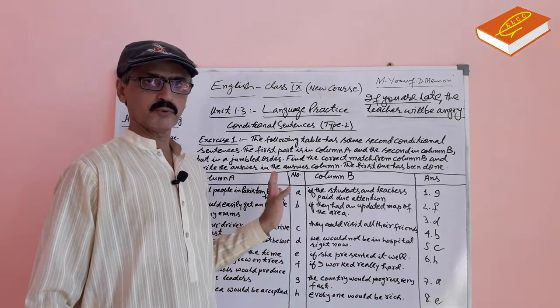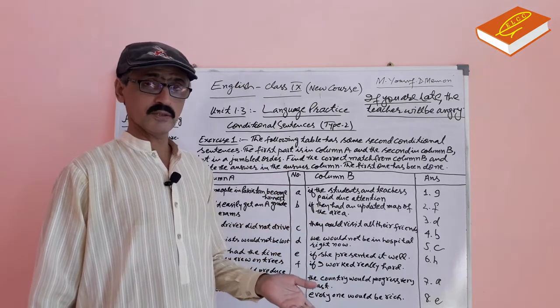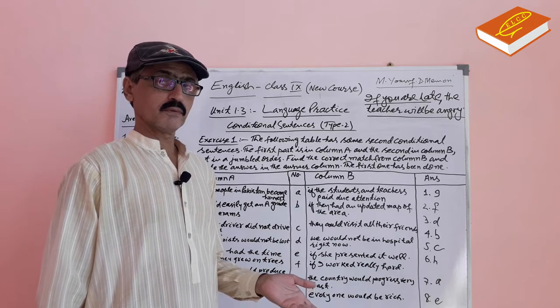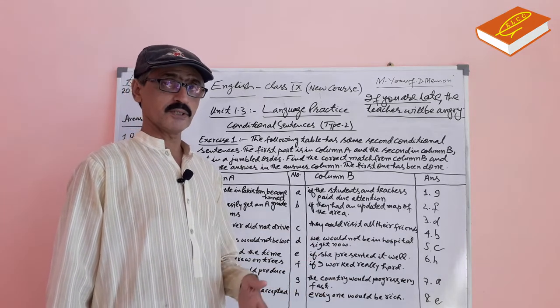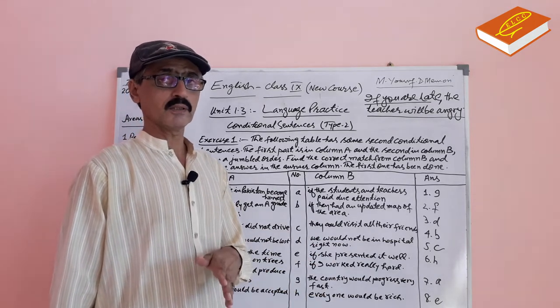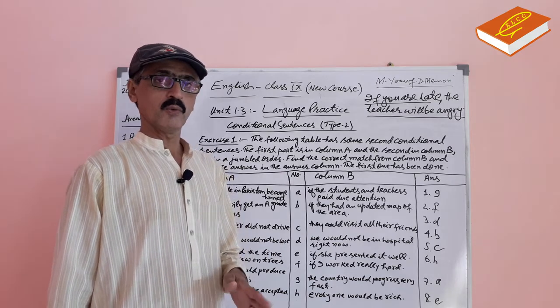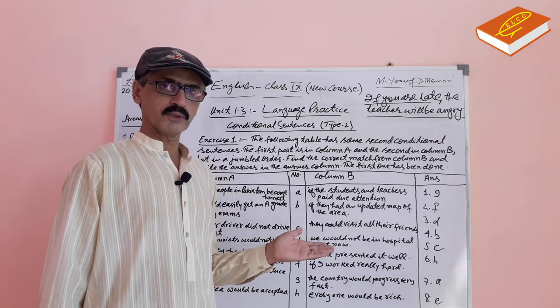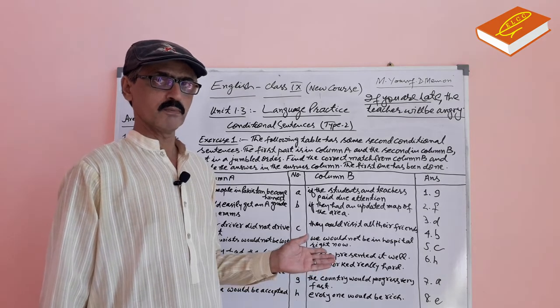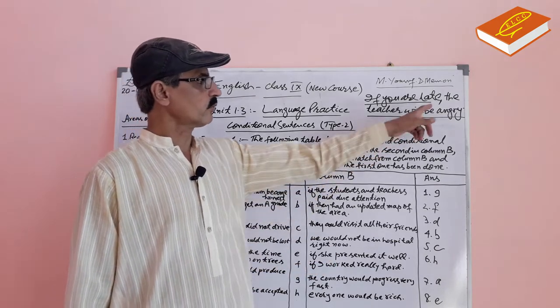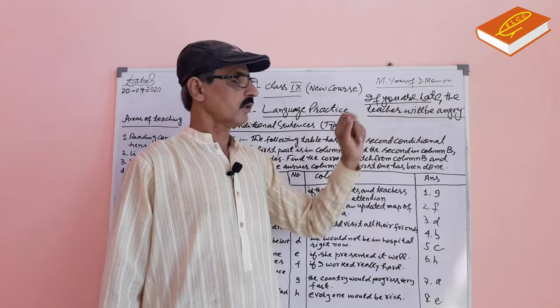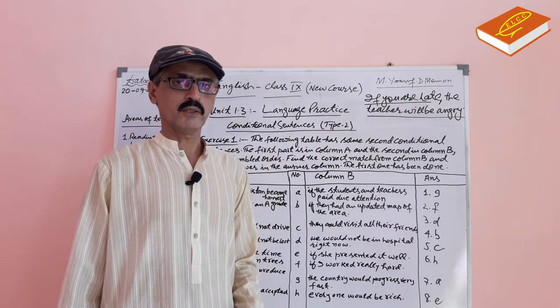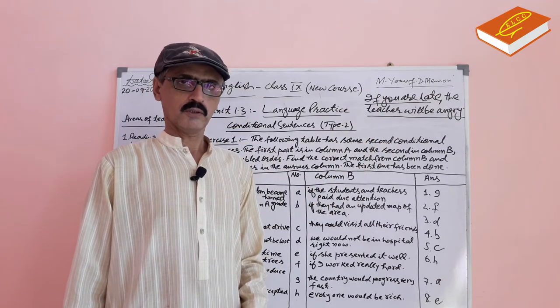A conditional sentence has two parts. One part depends upon the condition and the second part on the result. No matter which part comes in the beginning, it doesn't matter. You have to write only a comma to separate both the clauses. Thank you very much.